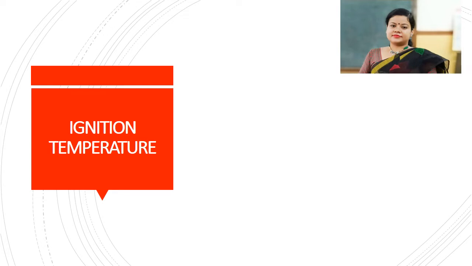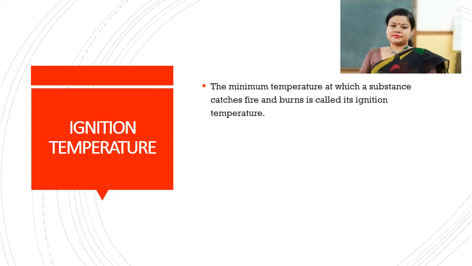Next is ignition temperature. The minimum temperature at which a substance catches fire and burns is called its ignition temperature. So while defining ignition temperature, we have to mention the term minimum temperature.